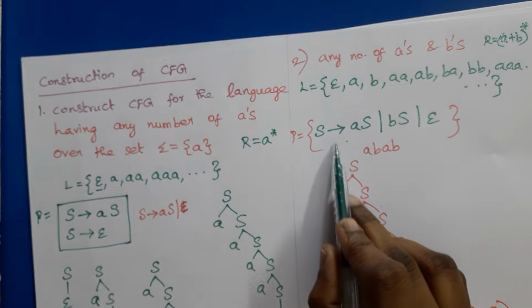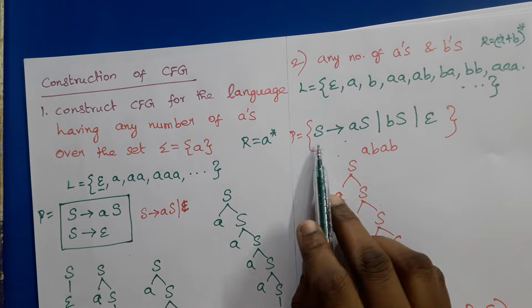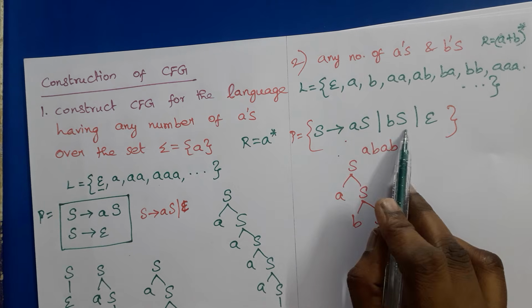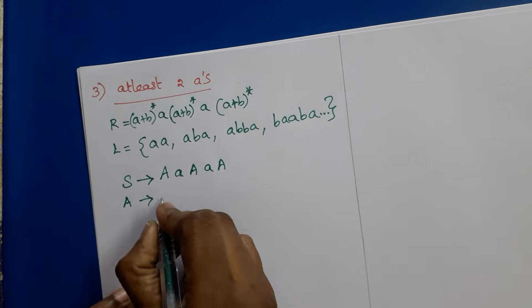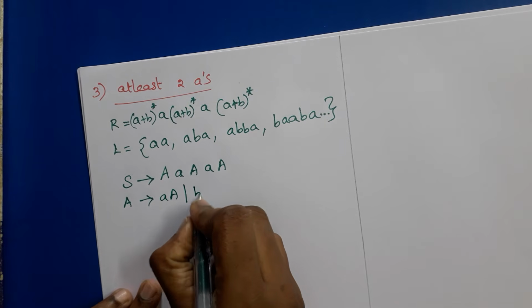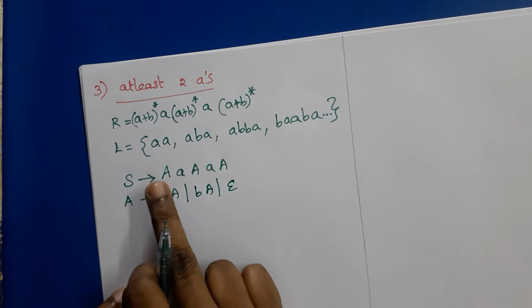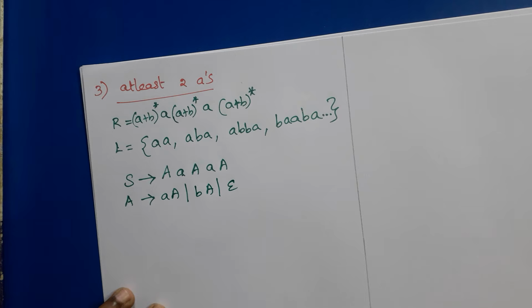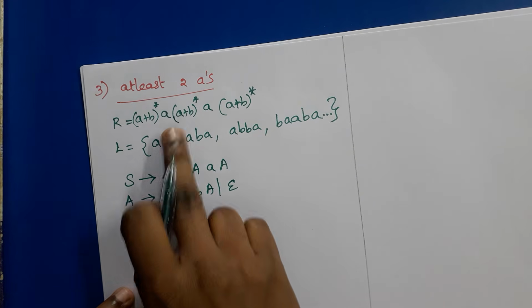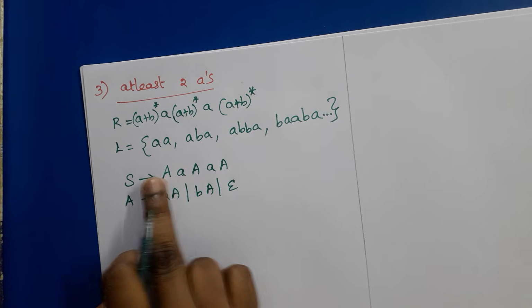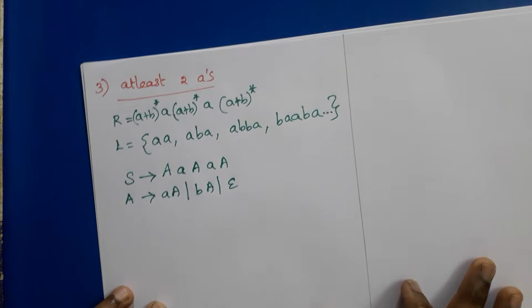Any number of A's and B's means, what is the production? S → AS | BS | epsilon. Here the variable is A, so A → aA | bA | epsilon. So this is the set of productions for this particular grammar: at least 2 A's, which can be preceded and followed by any number of A's and B's.